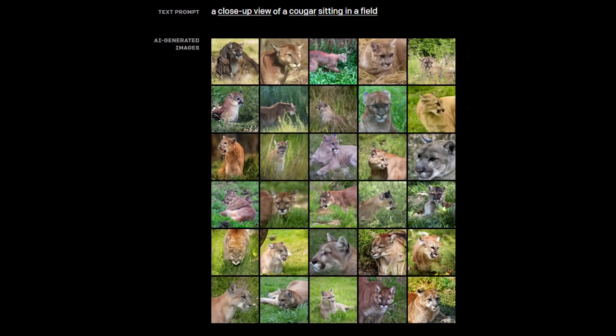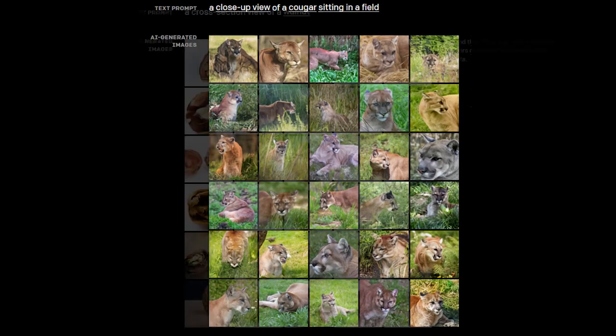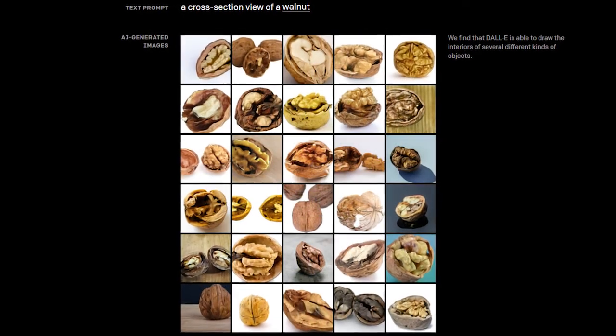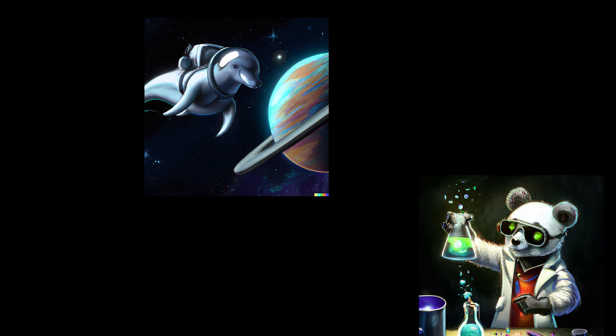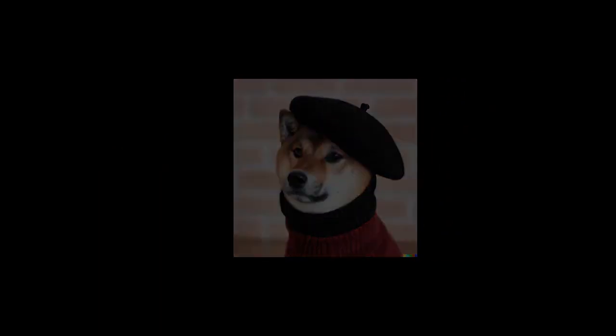DALL-E is also capable of understanding phrases like close-ups and X-ray views, and can generate images in the most probable way. Generating images itself is an amazing feat, but to compose shadows, reflections, lighting, changing styles, changing locations and settings, and adding text to the images is an ability DALL-E achieved that even the developers didn't think of.